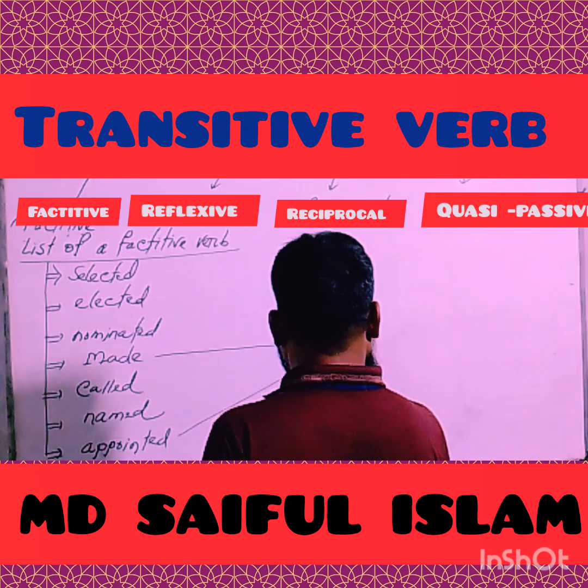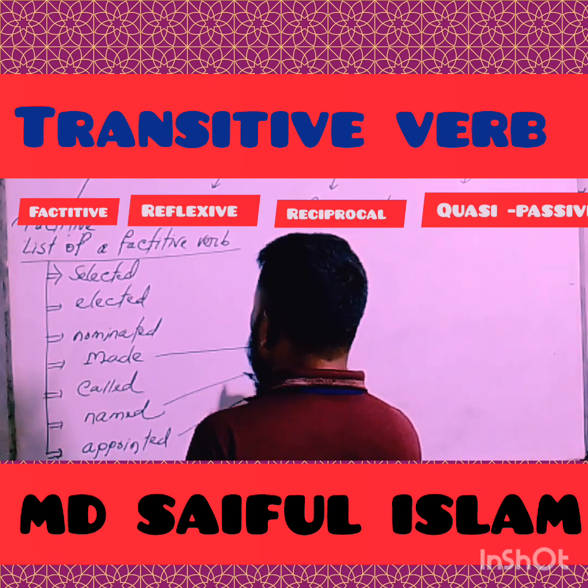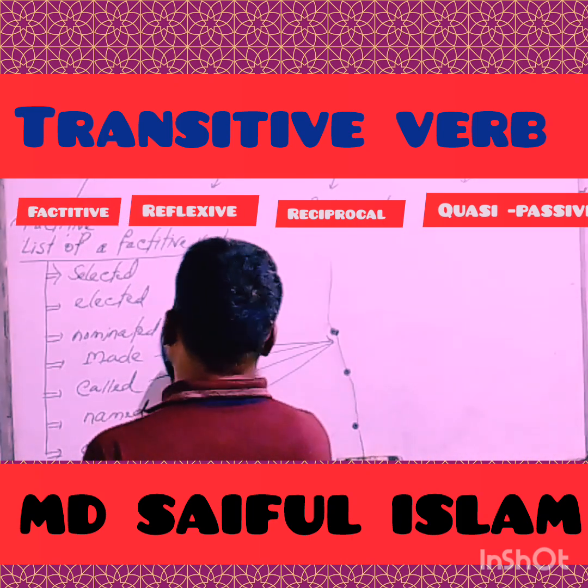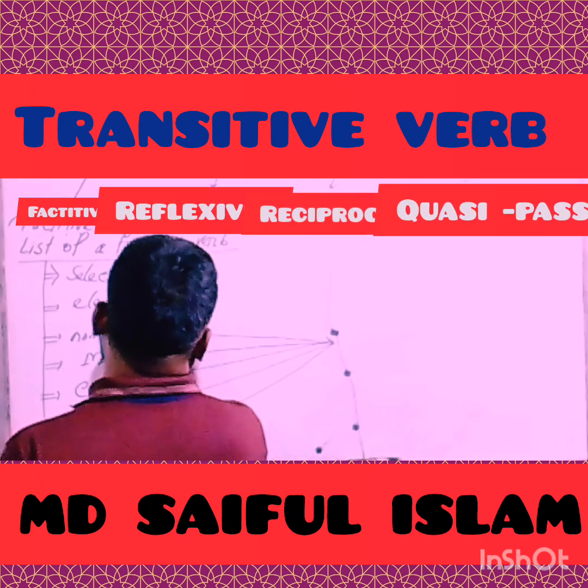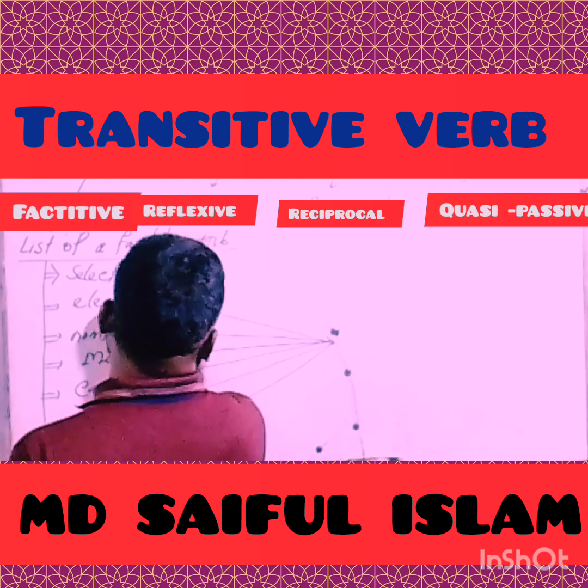My dear learners, there are many categories of factitive verb. Among the other kinds of factitive verb, I'm trying to show you only a few categories.